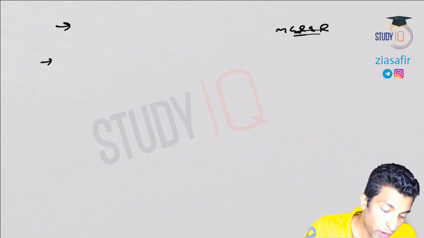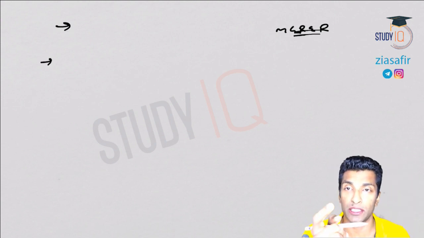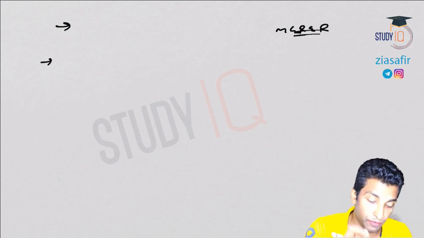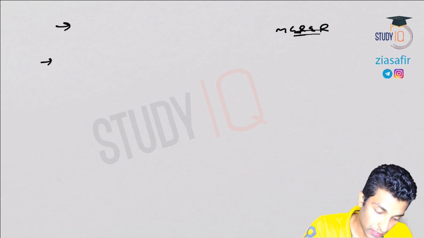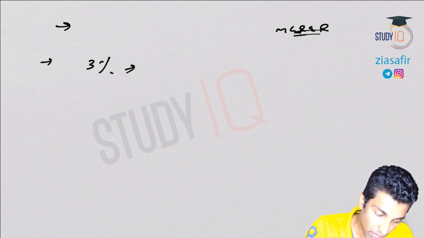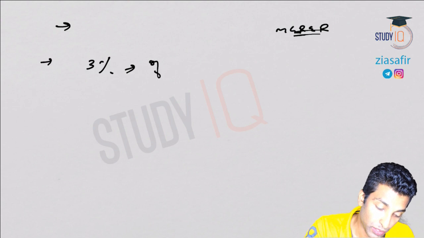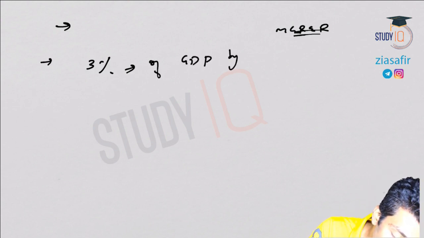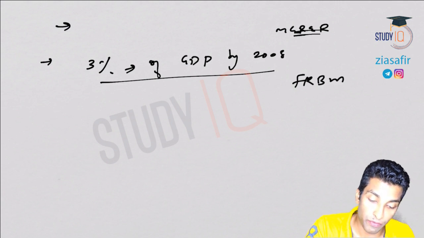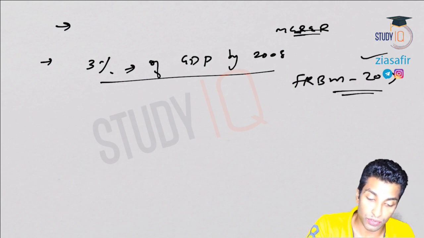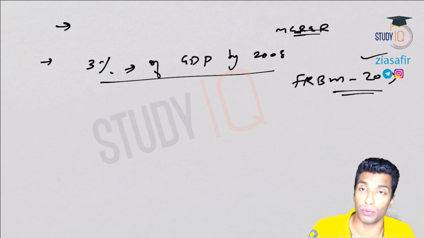Before I discuss the Fiscal Responsibility and Budget Management Act, I'll take one point from that. With respect to fiscal deficit, there is a provision as per FRBM that this fiscal deficit has to be reduced to 3% of GDP by 2008. As per FRBM 2003, we will discuss this in detail, so don't worry about this.